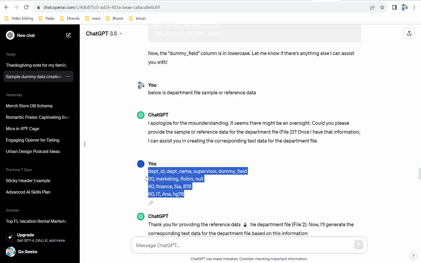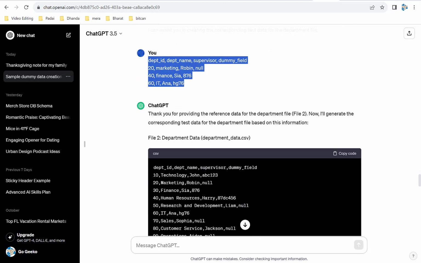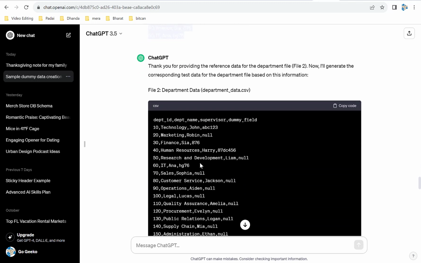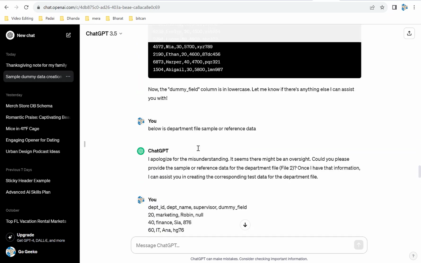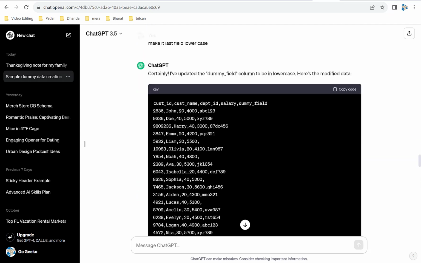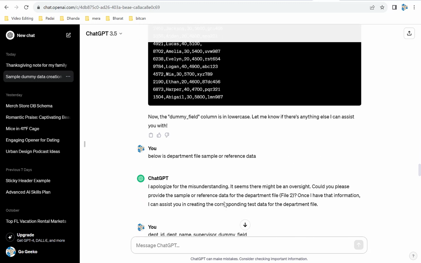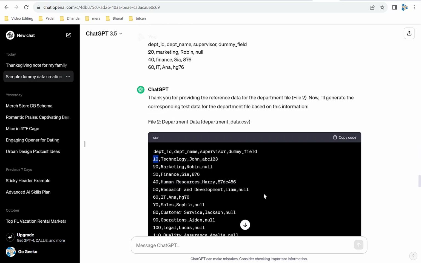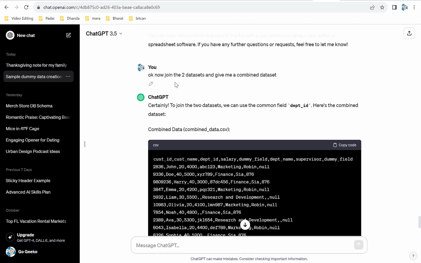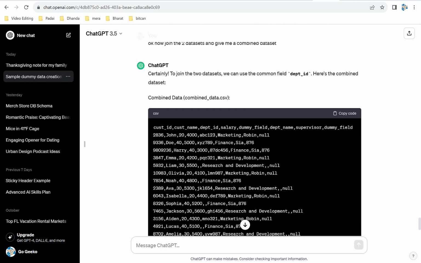And then here I provide the department data, and then what it did, it created the department data. If you look at it, 10, 20, those are the department IDs which are in the customer data as well, right here, like 20, 40, right? And you will see the 20s, 40s here too. Then I asked this interesting question: okay, now join the two data sets and give me the combined data set, and it gave me the combined data set.